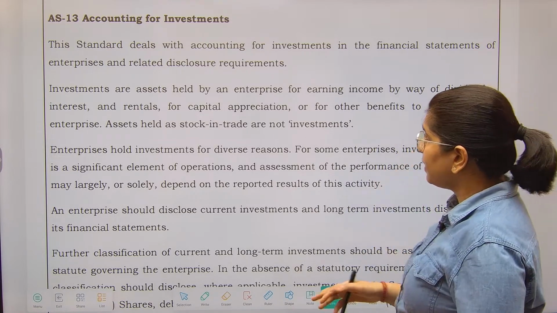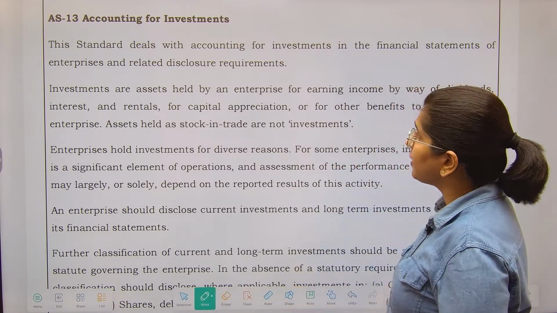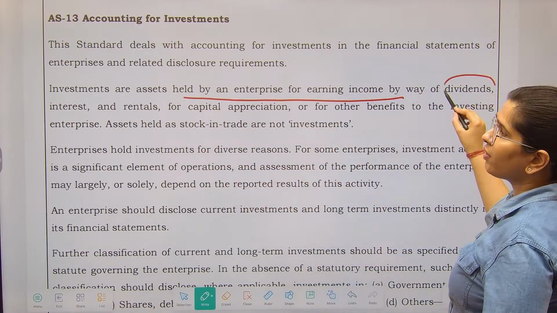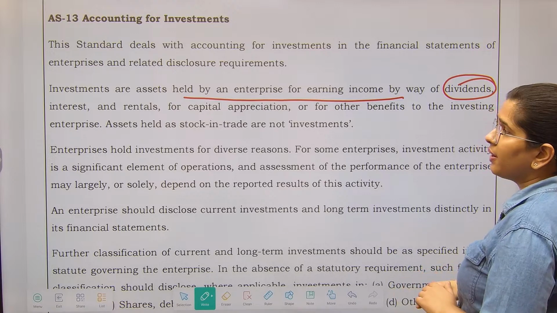So these standards deal with the accounting of investments. What are the investments? These are the assets which are held by the enterprise for earning income by way of dividend, interest or rentals, right?